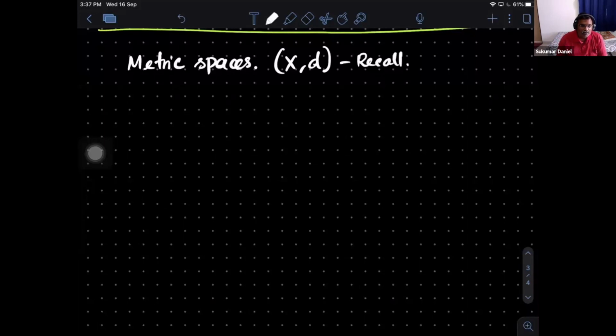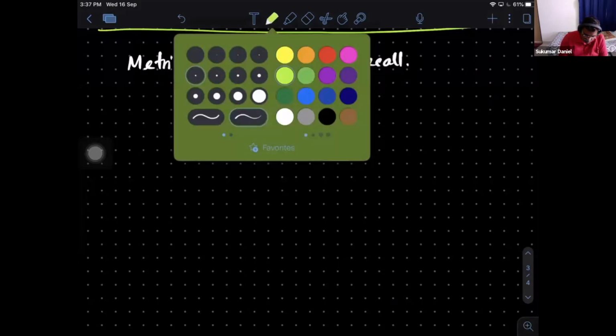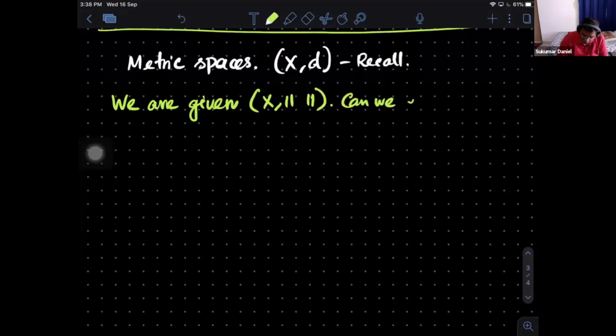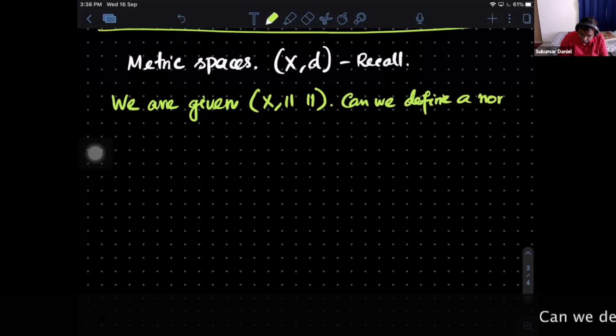Now what we want to look at is, if I have a nonlinear space, is there any way that I can directly define a metric? So we are given X. Now in this case it's a vector space, and I'm saying normed linear space. Now, can we define a metric from the norm?